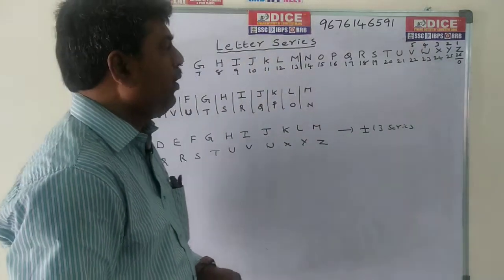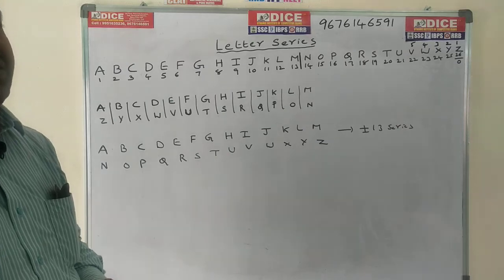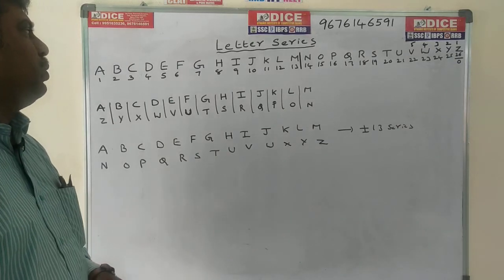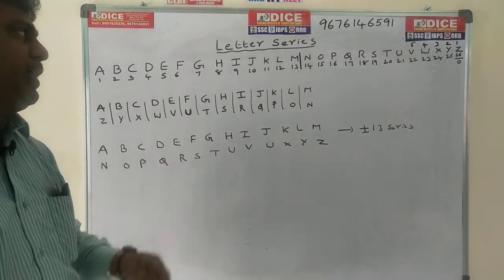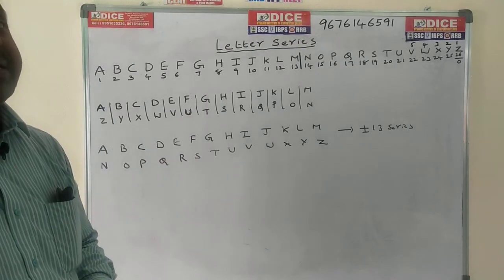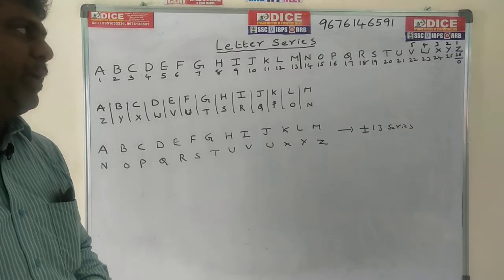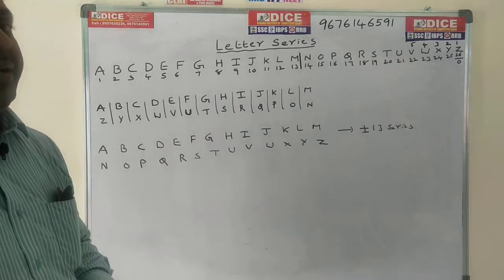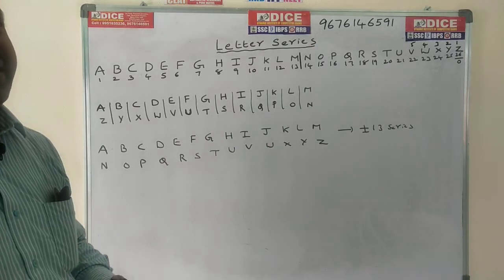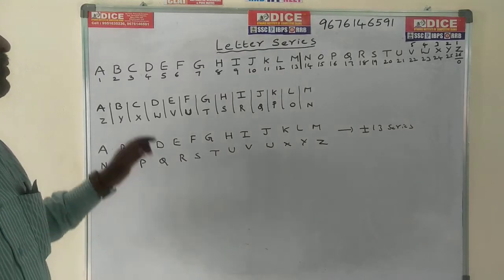You have to learn all these numbers by heart. It is better to do so in the examination. If you know by heart that A means 1, H means 8, J means 10, K means 11, L means 12, M means 13, it is very easy to do the problems in the examination. If you know the numbers perfectly, time will not be consumed. So this is the first condition.